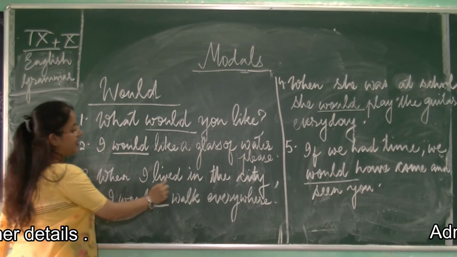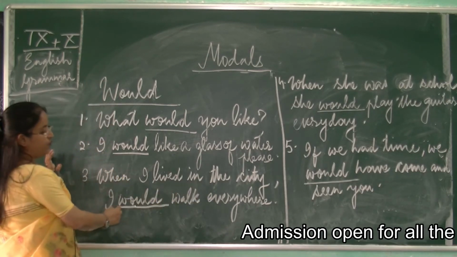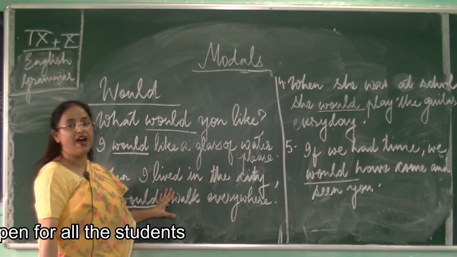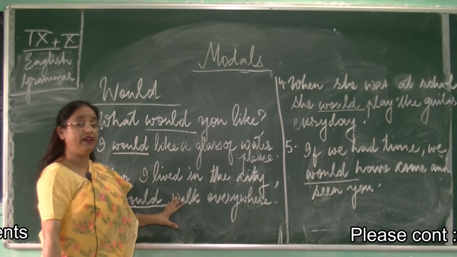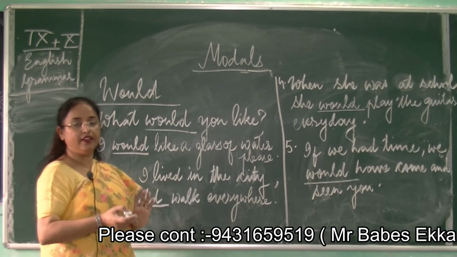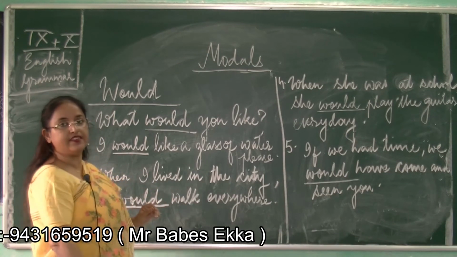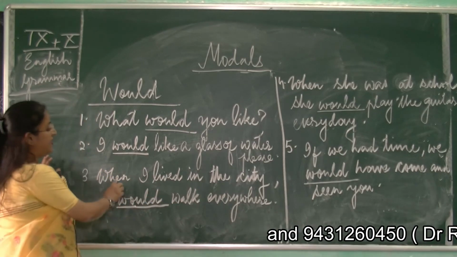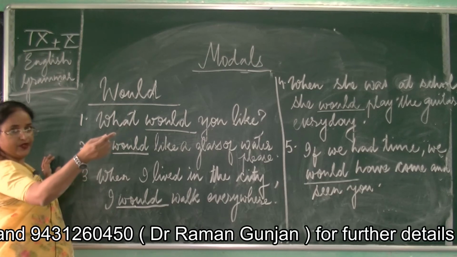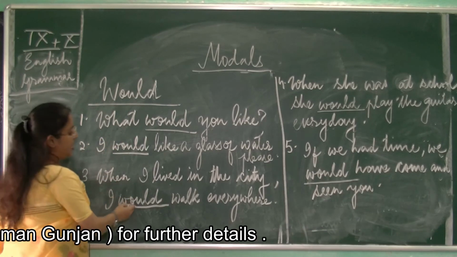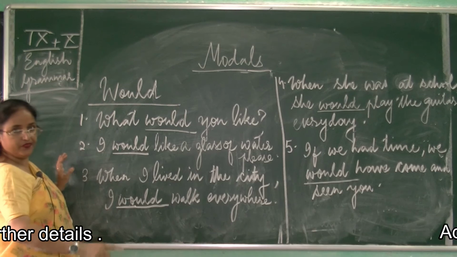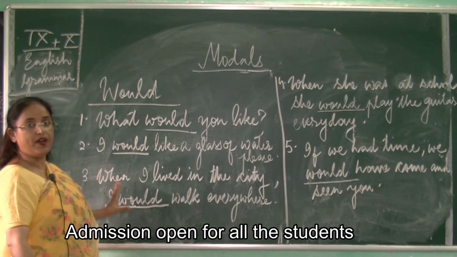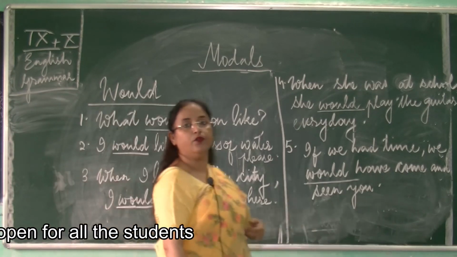Next is, when I lived in the city, I would walk everywhere. Now this is telling us about some past habit, not ability. Don't confuse it with ability. This particular sentence is talking about a past habit. So when I lived in the city, we are talking about the past, I would walk everywhere. So that was my habit. So to speak about past habits, we will use the modal would.